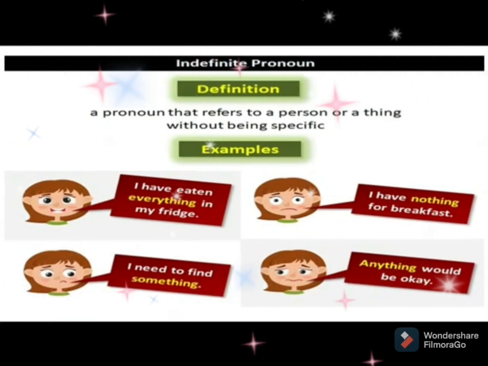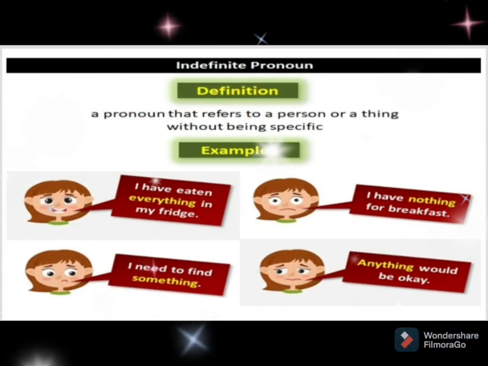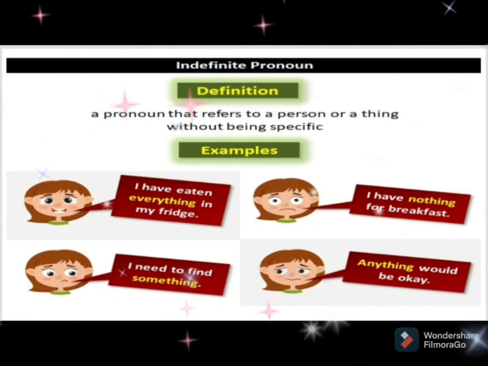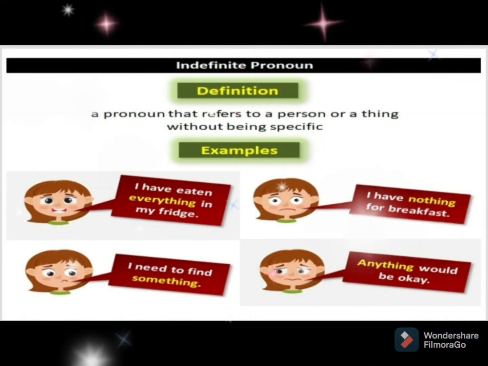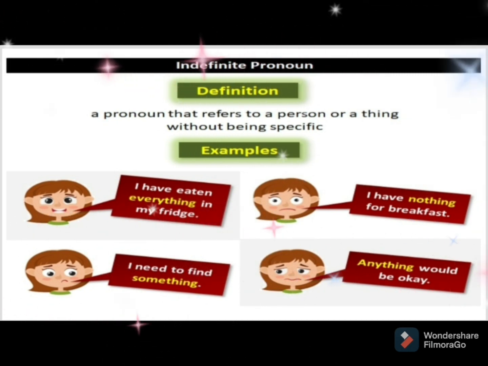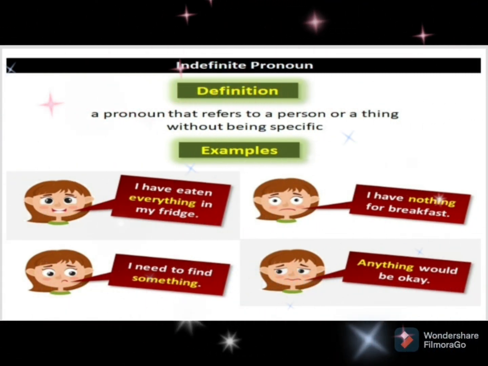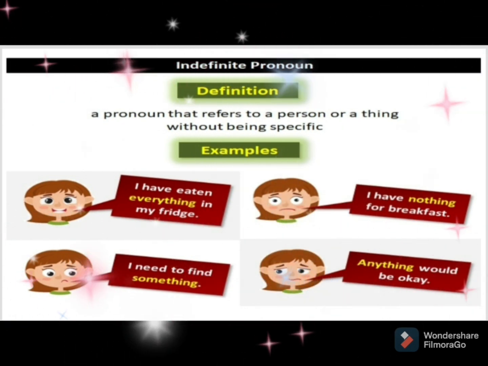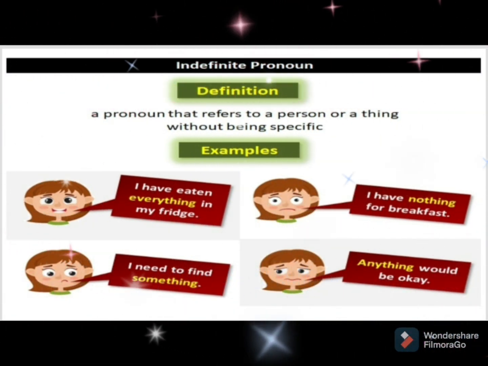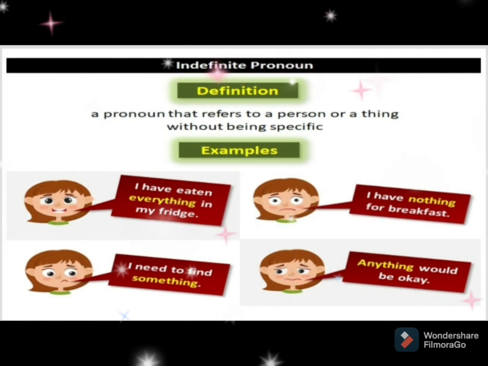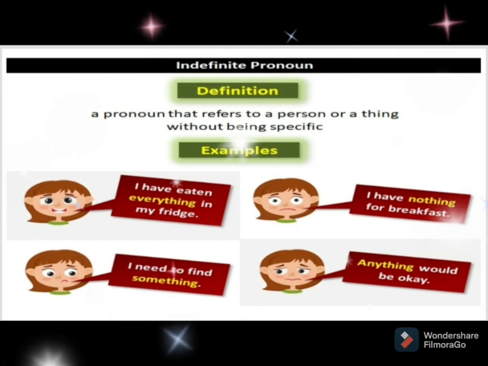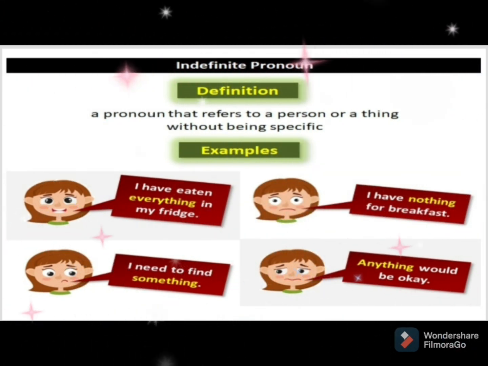The next kind of pronoun is indefinite pronouns. These are the pronouns which stand for a noun whose number is not specified or known. For example, some, most, all, everybody are the examples of indefinite pronouns. One more example of indefinite pronouns. I have eaten everything. I ate nothing. These kind of pronouns also come under indefinite pronoun.